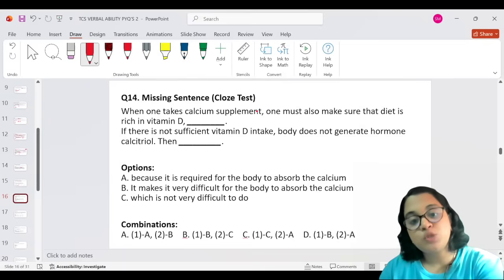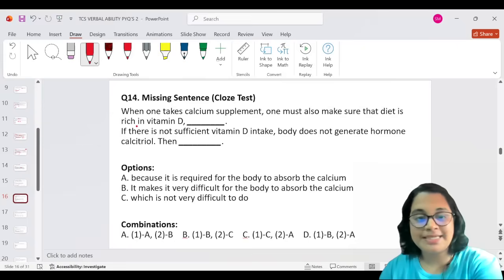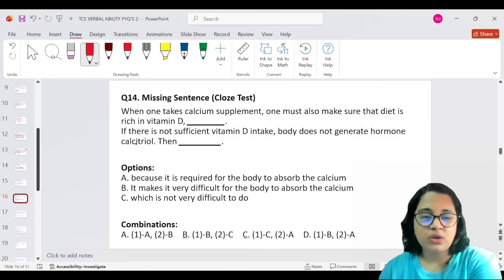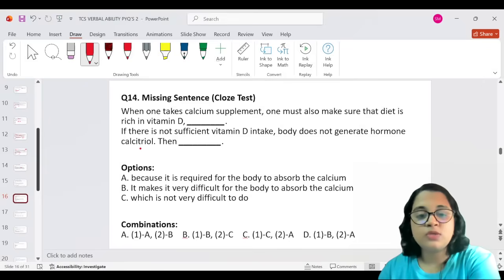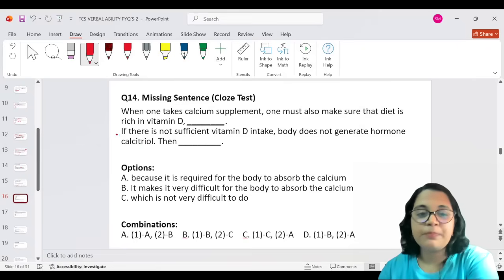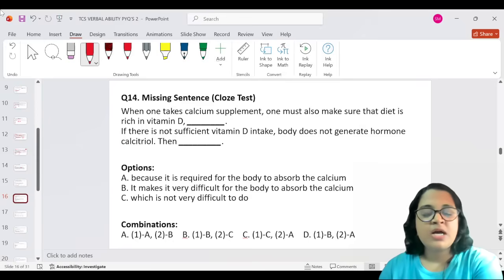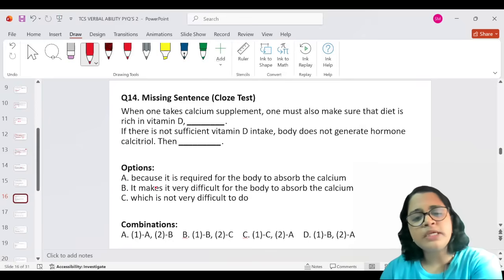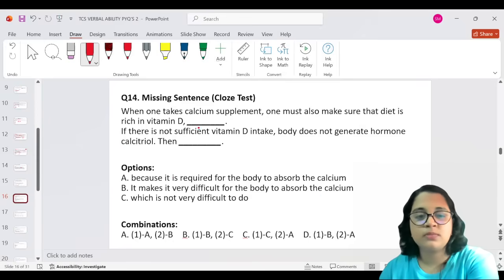When one takes calcium supplement, one must also make sure that diet is rich in vitamin D. If there's not sufficient vitamin D intake, the body does not generate hormone calcitriol. Don't worry about these kind of words, you just need to know that it's a hormone. Some students will be like, ma'am, do I have to know all these? It's not necessary. The only thing you have to consider is the grammar part. If there's not sufficient vitamin D intake, the body does not generate the hormone calcitriol, then it makes it very difficult for the body to absorb calcium.